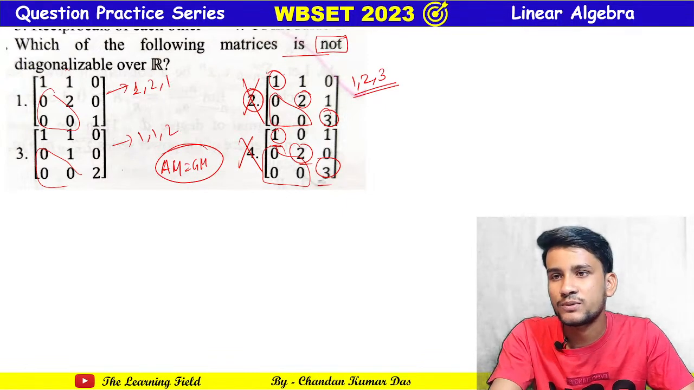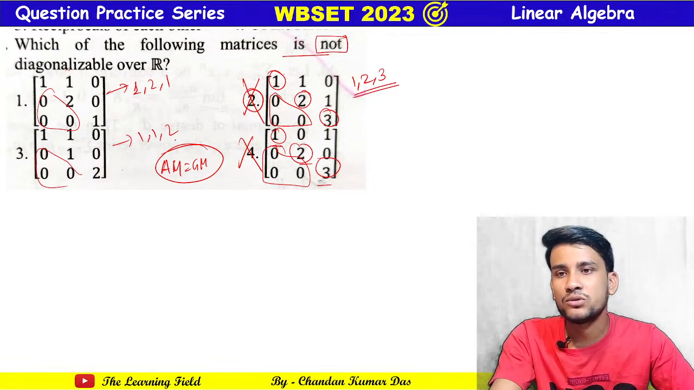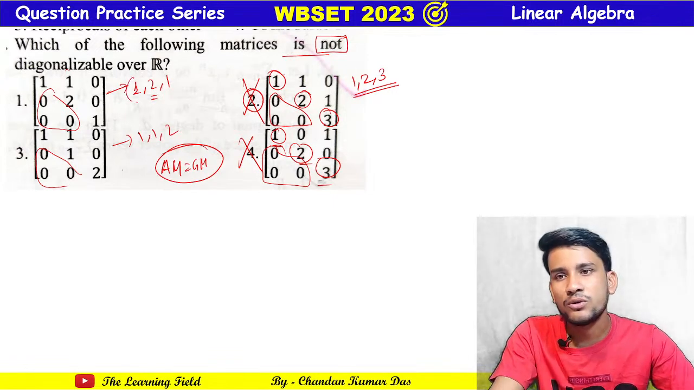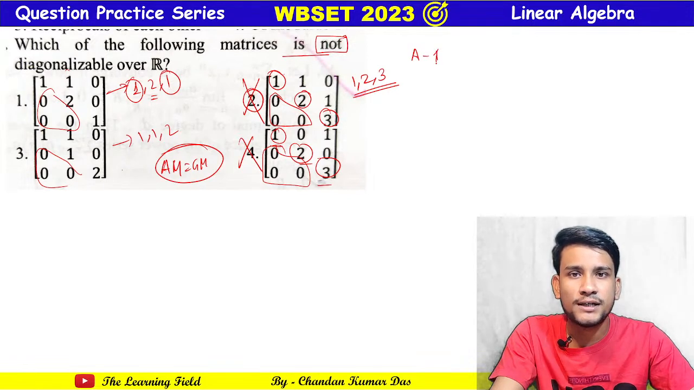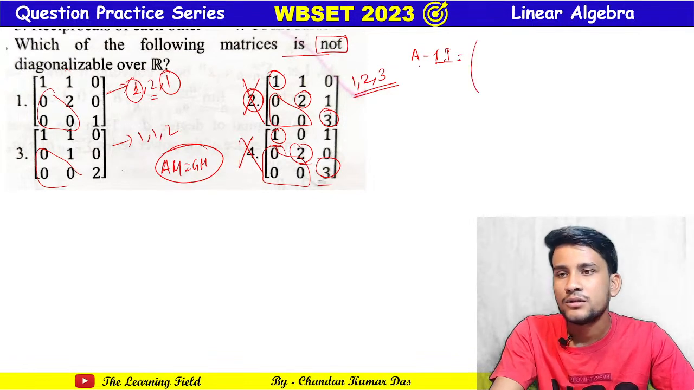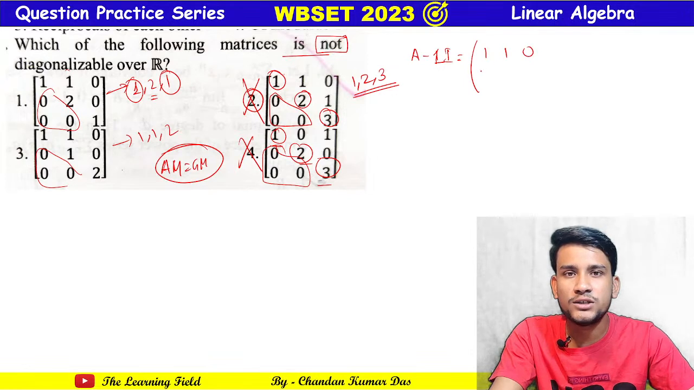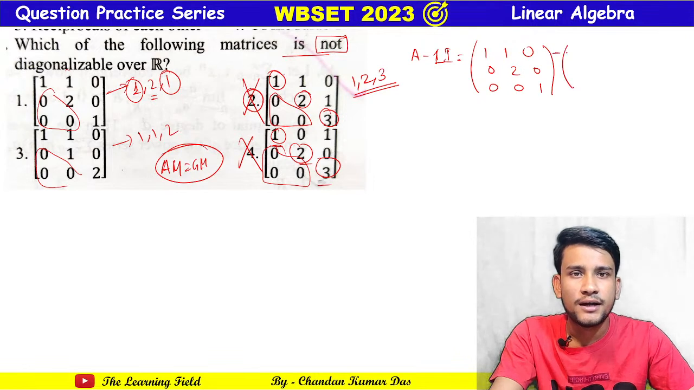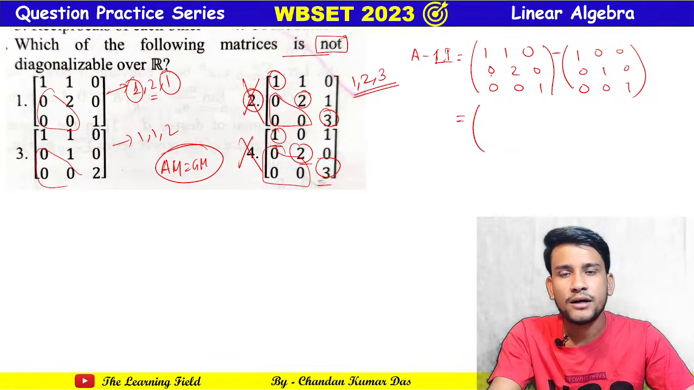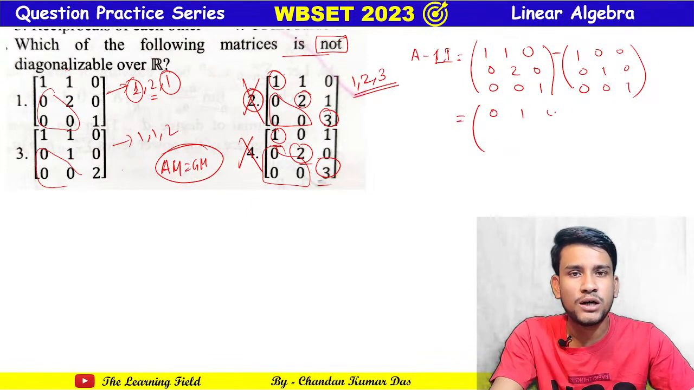Now if we check option 1, AM equal to GM, we see this has 2 eigenvalues 1, so the AM is 2, and GM should also be 2. So for the eigenvalue 1, we first find the rank of A minus 1 times I. A is [1 1 0; 0 2 0; 0 0 1] minus [1 0 0; 0 1 0; 0 0 1]. Okay, this is equal to [0 1 0; 0 1 0; 0 0 0].